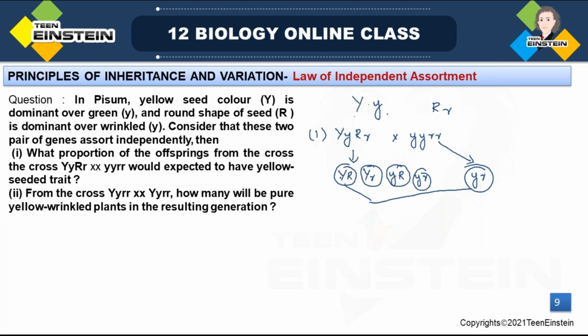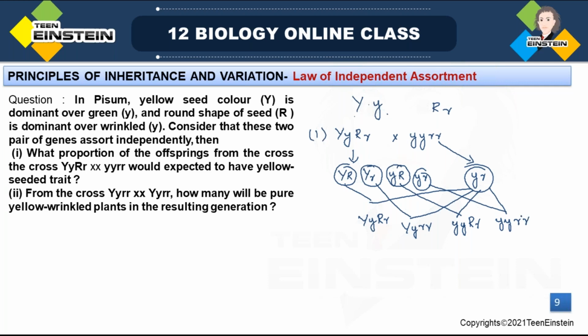Then we can write all the possible combinations. Capital Y, capital R combining with small y, small r will give capital Y, small y, capital R, small r. Then the next combination: capital Y, small y, small r, small r. Then the next: small y, small y, capital R, small r. And the last combination: small y, small y, small r, small r.